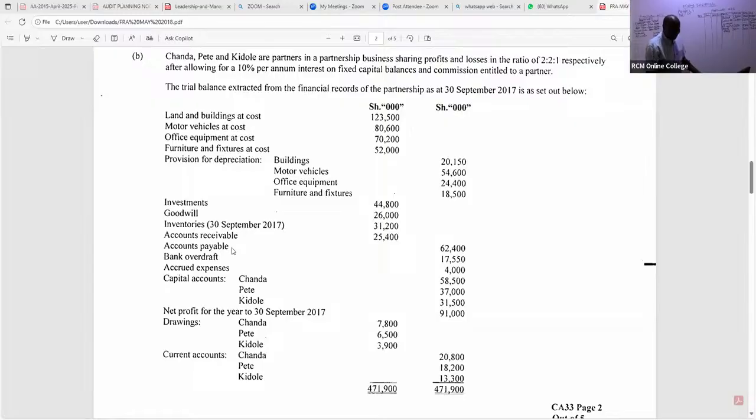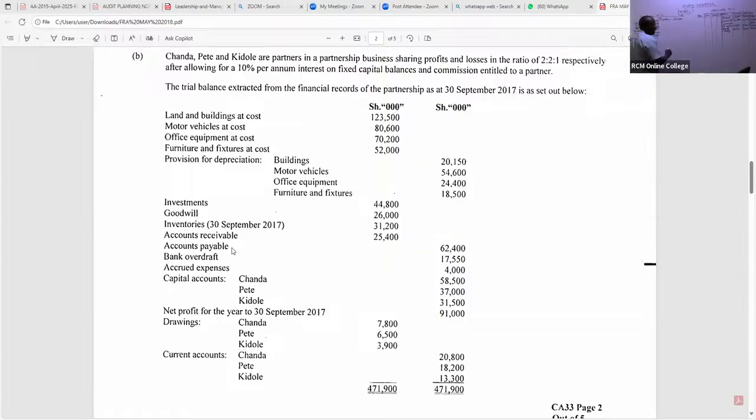Accounts payable, free marks, I carry them with a figure. So I'll come and credit payables here. Payables, how much? The payables, I can see there, they are 62 something, right? So we have here 62,400.